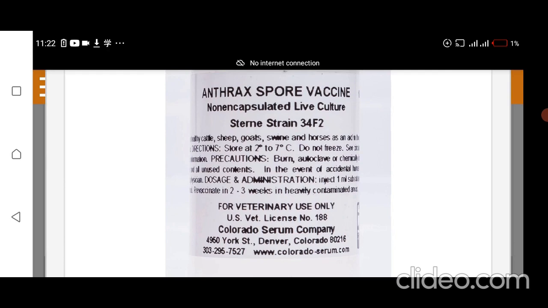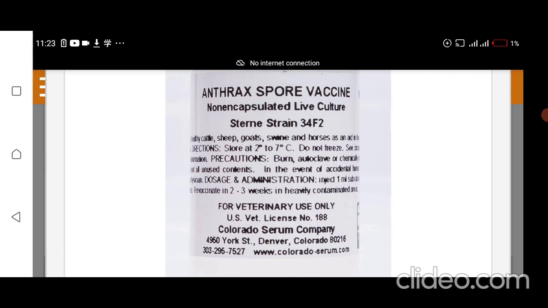In dosage and administration, the dose is usually 1 ml subcutaneous per animal, and it is revaccinated. It means that a booster dose is also applied 2 to 3 weeks later in heavily contaminated areas.